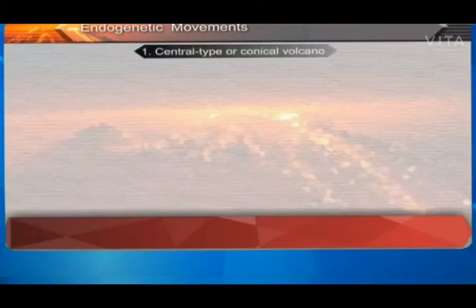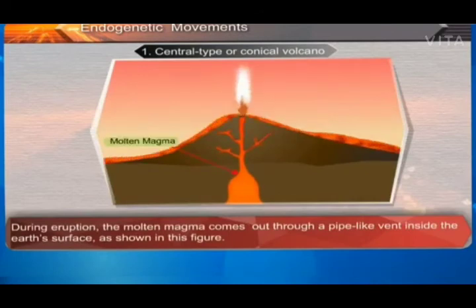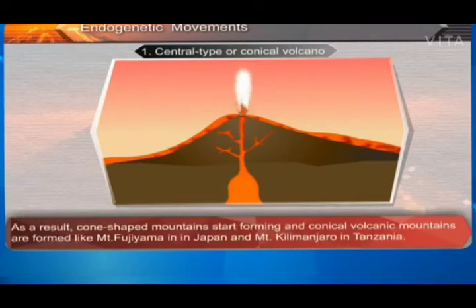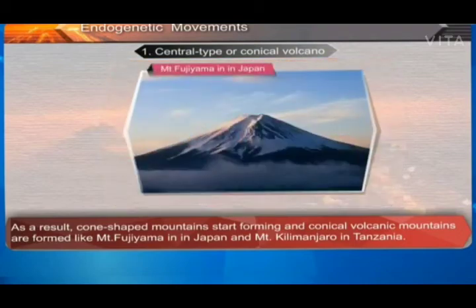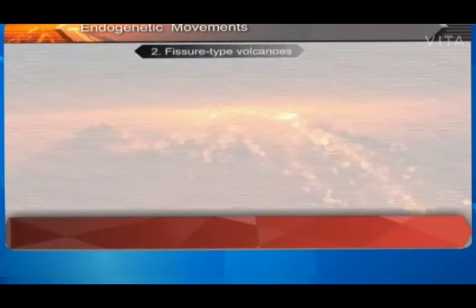1. Central type or conical volcano. During eruption, the molten magma comes out through a pipe-like vent inside the Earth's surface as shown in this figure. The lava spreads around the mouth of this vent when it comes out. As a result, cone-shaped mountains start forming and conical volcanic mountains are formed like Mount Fujiyama in Japan and Mount Kilimanjaro in Tanzania.